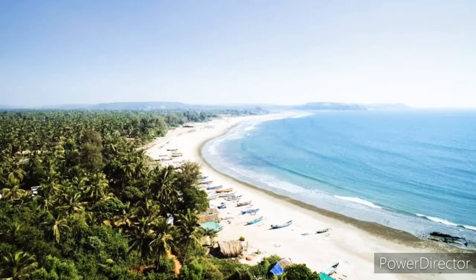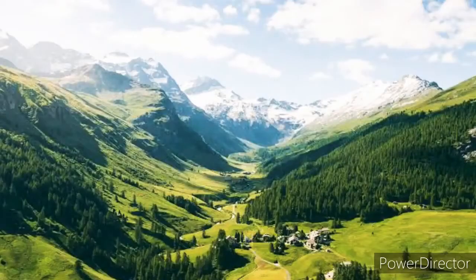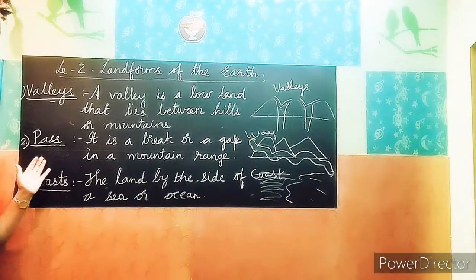Did you understand? Now see the picture of a valley. A valley is a land that lies between hills or mountains. Again I am repeating. A valley is a low land that lies between two hills or a mountain range. Can you see the picture, children? Yes.